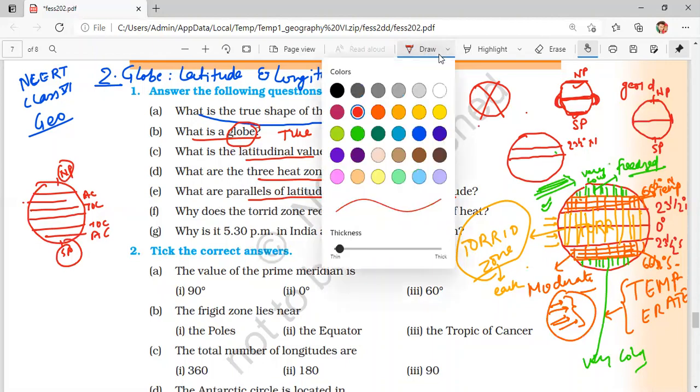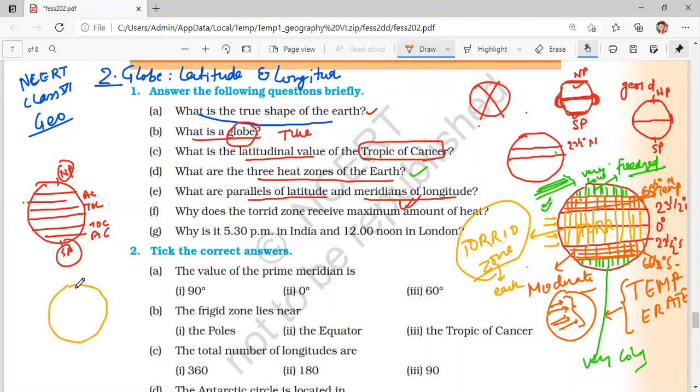Now, what is meridians of longitude? These are also imaginary lines, but these are not parallel lines, of course not parallel. This is prime meridian, which runs from North Pole to South Pole. And the peculiarity of longitudes is they are semicircular, from just this pole to this pole, north to south pole, and every other longitude emanates from here and terminates at south pole.